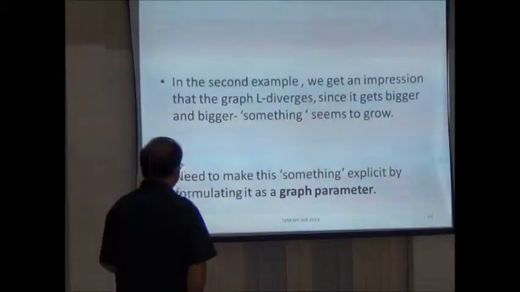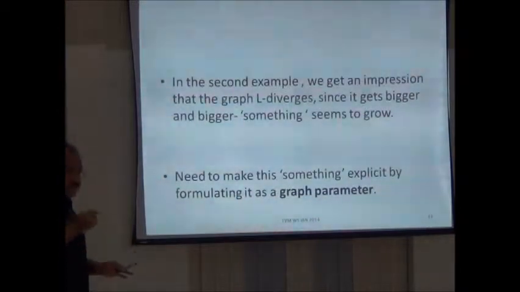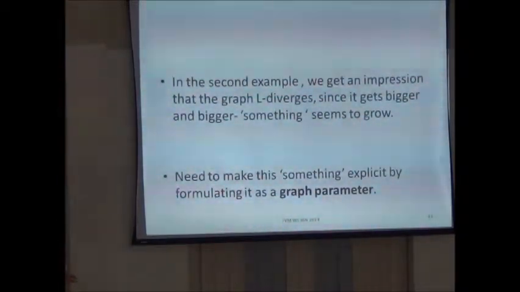In the second example, we get an impression that the graph diverges, but since it is bigger and bigger, there is something which grows. What is that something? If you can catch something from a graph operator, I think you can get a base rating. But sometimes even getting one will be difficult. So you have to search for a parameter which becomes bigger and bigger under repeated iterations of the operator. Can you tell me one, two, three like that?